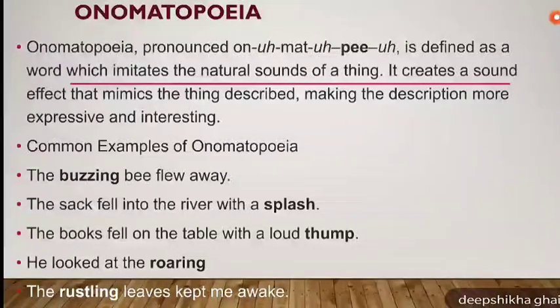Similarly, the sack fell into the river with a splash. Now splash itself does not have a meaning, but it is merely a sound created. The books fell on the table with a loud thump. He looked at the roaring. The rustling leaves kept me awake. In these sentences, the words which are bold are the sound words. Therefore, they are known as onomatopoeic words.